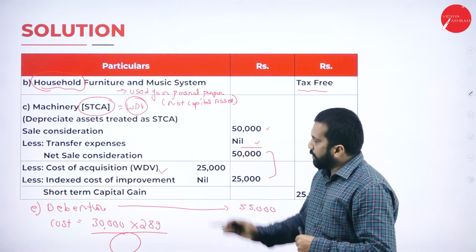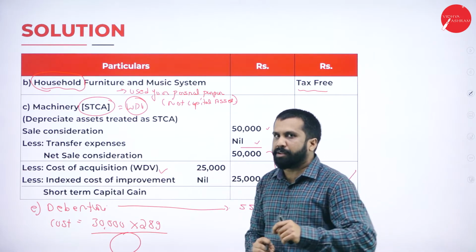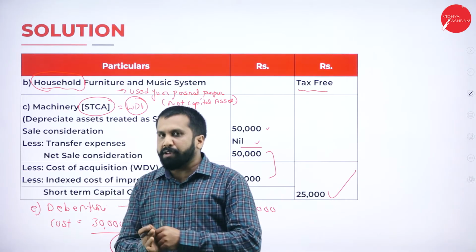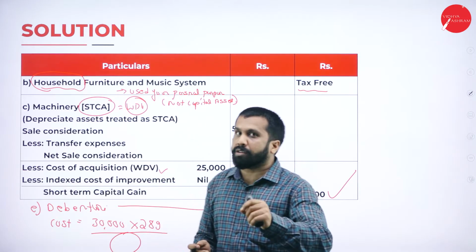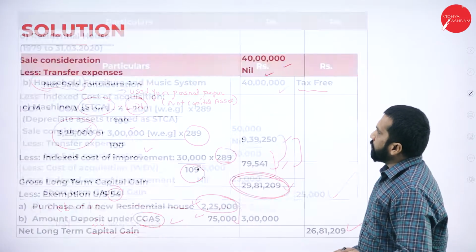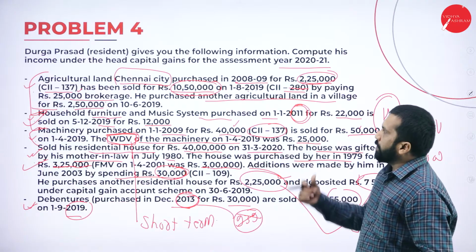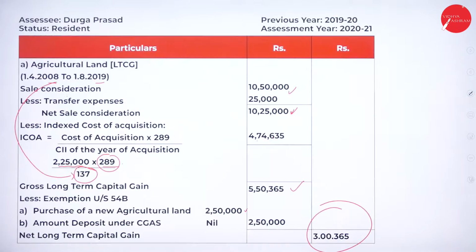Clear? So work out and write the answer in the message or your comment box so that I'll cross verify your answer. Before the end of this session, I'll give you the answer, but you have to work out and show me the answer. Now, this is all about your problem number 4, Durga Prasad, these are the 4 to 5 points we have.